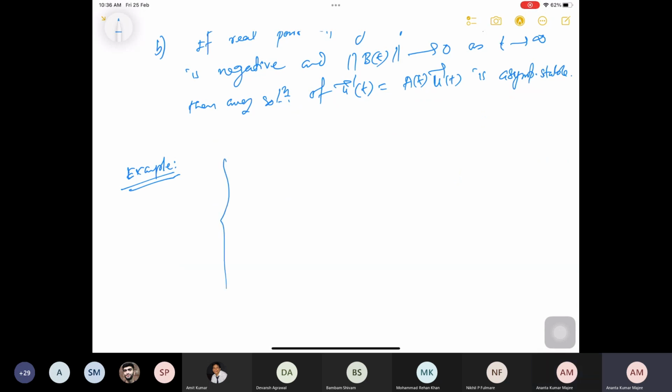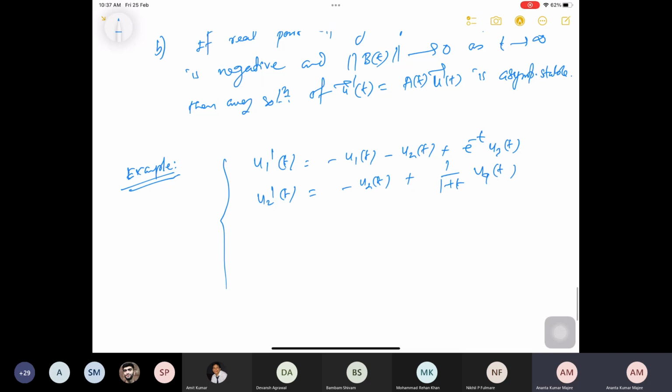This is the linear system of equations I am considering. u1'(t) is minus u1(t) minus u2(t) plus e to the power minus t times u3(t). Then u2'(t) is minus u2(t) plus 1 by (1 plus t) times u4(t). u3'(t) is minus e to the power minus 2t times u1(t) minus 3 u3(t) minus 2 u4(t).